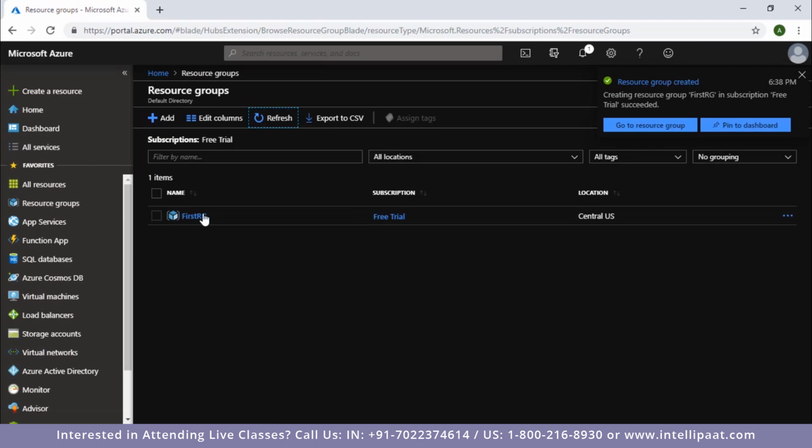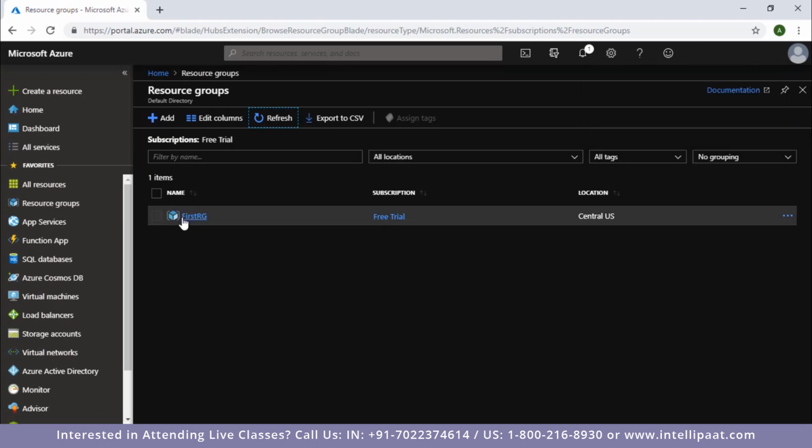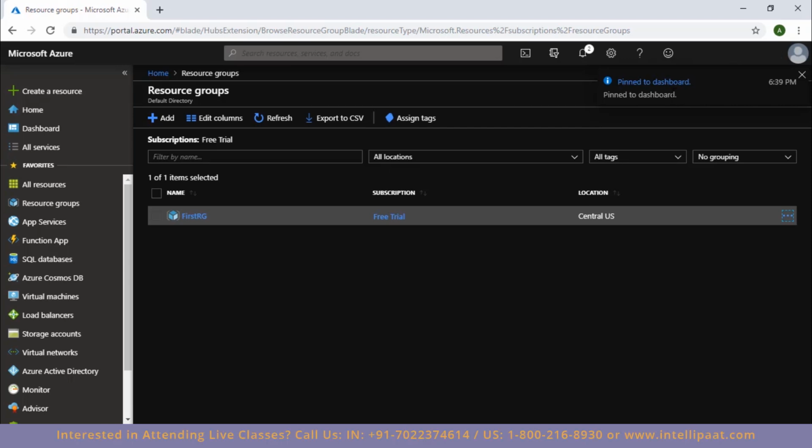So like I said, all the resource groups that you create will be listed here for you to explore or use. So this is my first resource group that I've created, and I can see that it's been listed here. Now what I'll do is I'll go ahead and click here and then click on pin to dashboard. You'll know what that does in a minute. So for now, I did this for my convenience only. That does not have anything to do with the demo part, but I did it for my convenience.